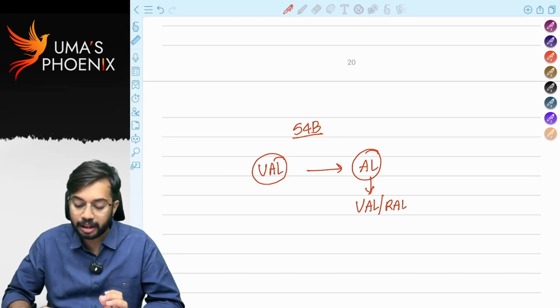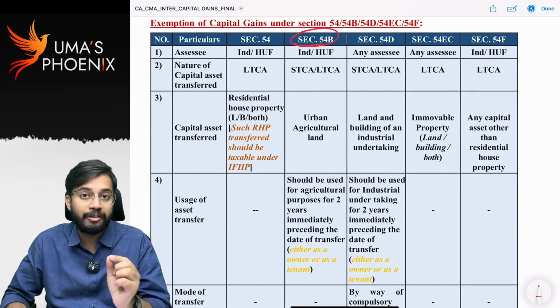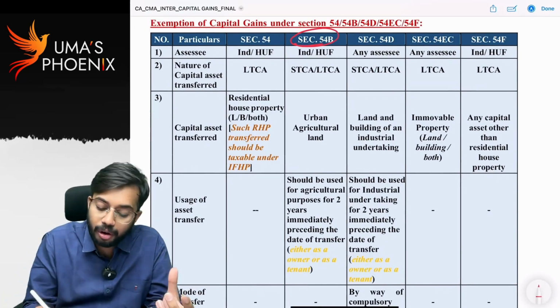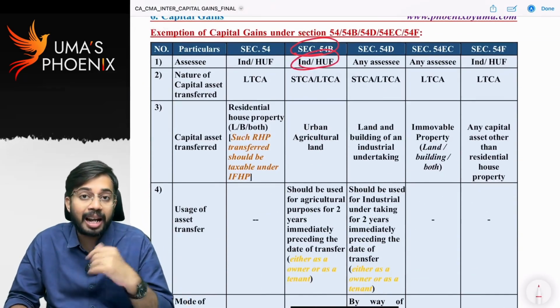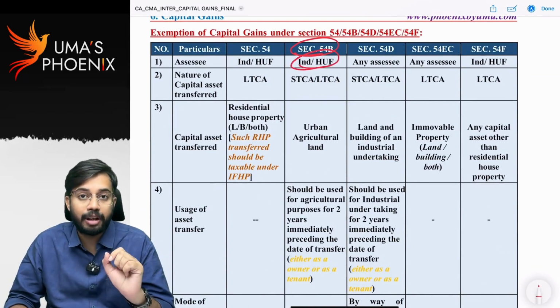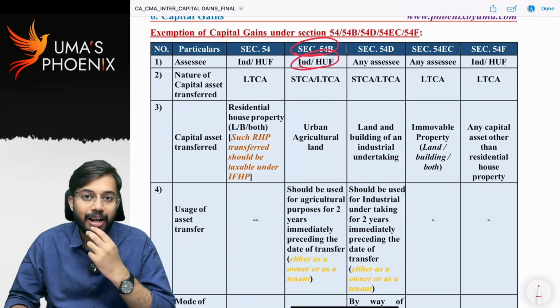This is the combination for 54B. Even exemption under section 54B is available only for individual or HUF. That means other SSCs cannot claim exemption under 54B. Under section 54B, exemption is available only for individual or HUF.